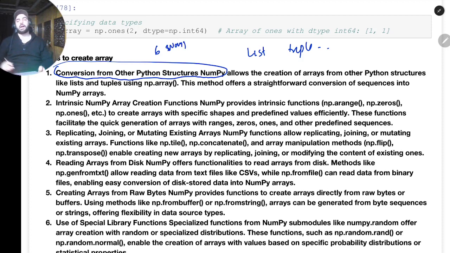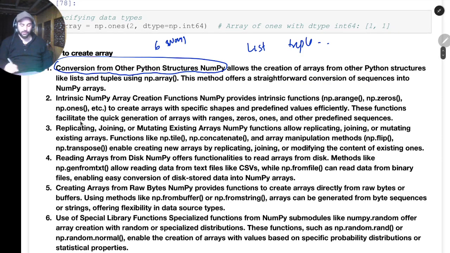So first I understood what arrays are. Now I want to see which methods there are, in which ways I can create them. The first method is that if you have a list or a tuple, you can create arrays out of these data structures. That's why the first method is conversion from other Python data types. These data types are sequences, and it's really straightforward. There is a function, and we'll see it one by one.